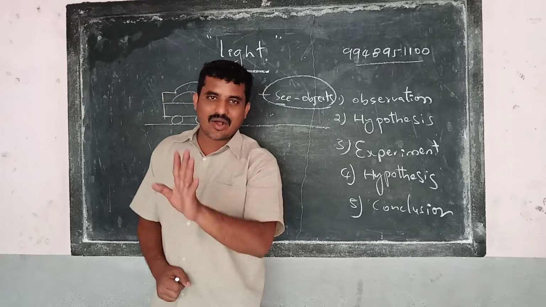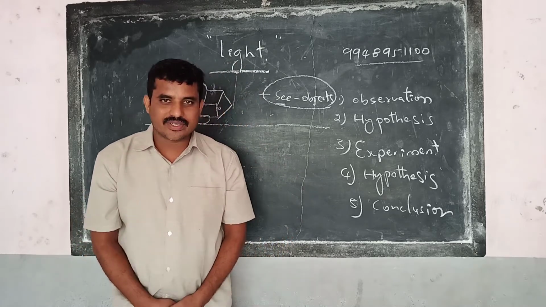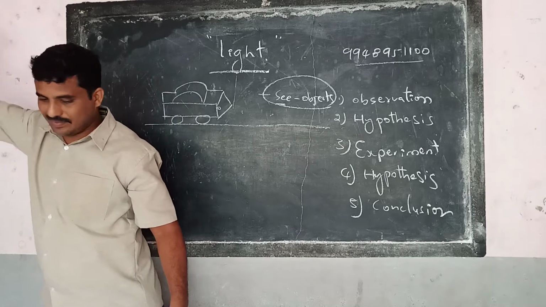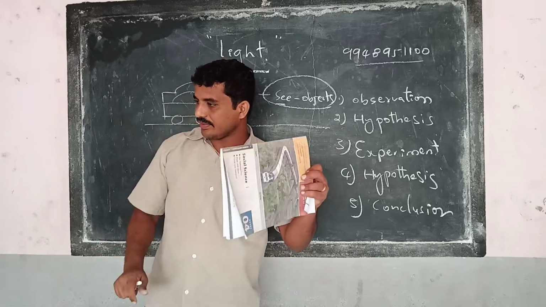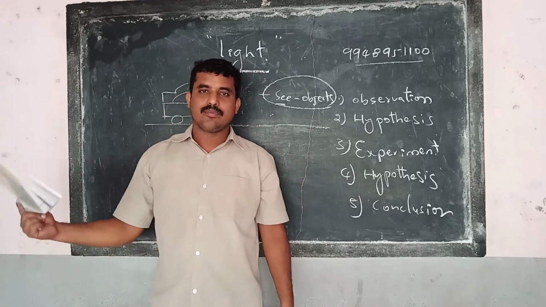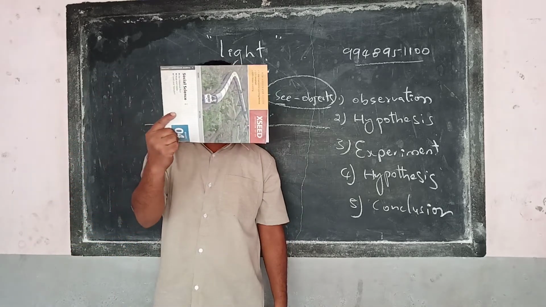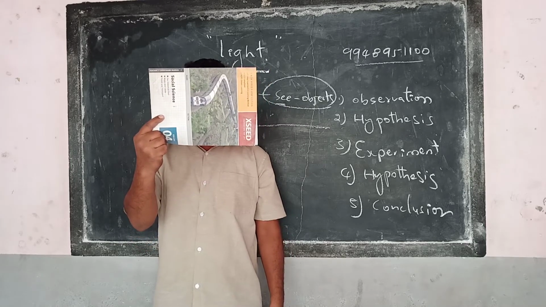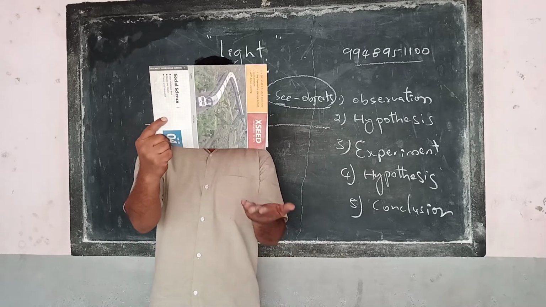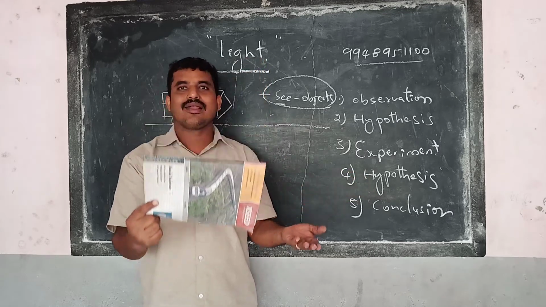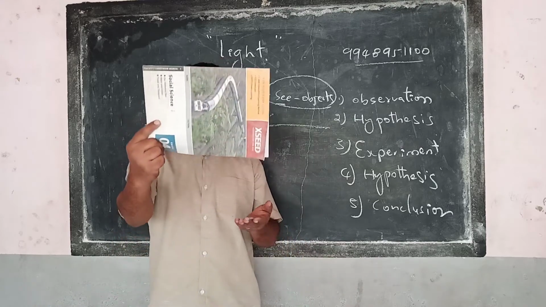Right. Now imagine there is an object in front of you. Take a book. Right now, as a book is available, I took the book. Bring the book before you like this. Can you see? Now I am not able to see the camera. But light is there in the room, and still I am not able to see the camera.